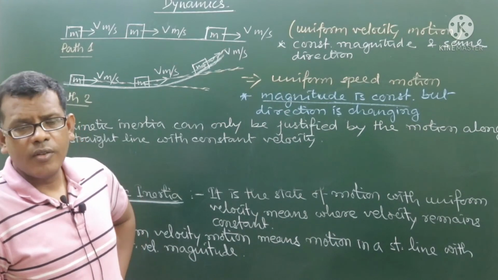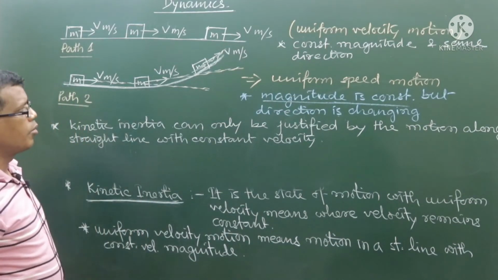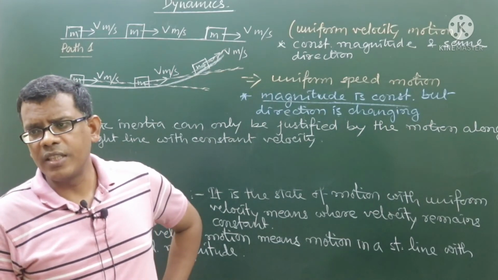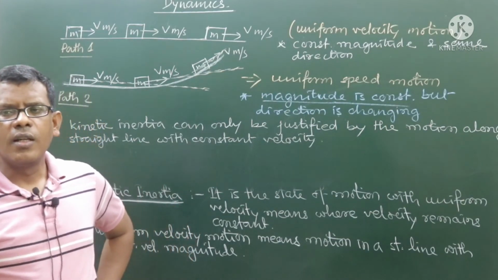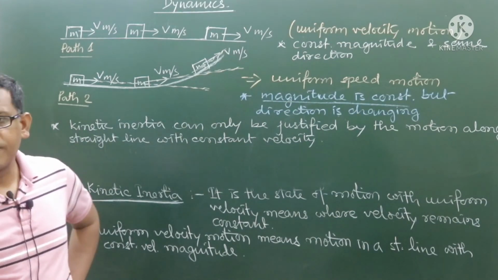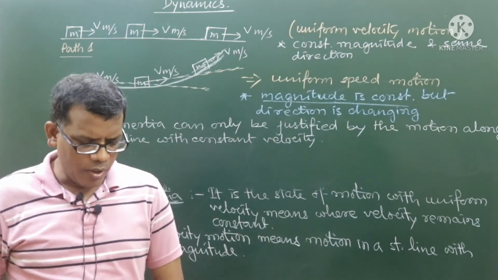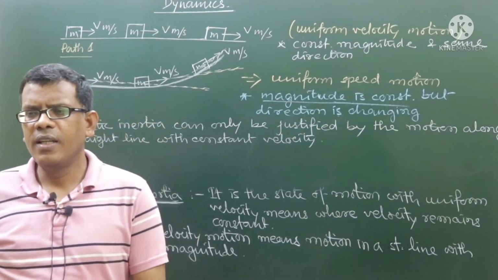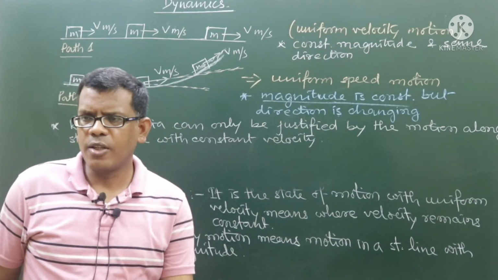But whenever a particle is observed moving along a straight line with constant velocity, that can only be the reflection of maintaining kinetic inertia. There cannot be any other path of motion other than the straight line that can justify the kinetic inertial state of motion.